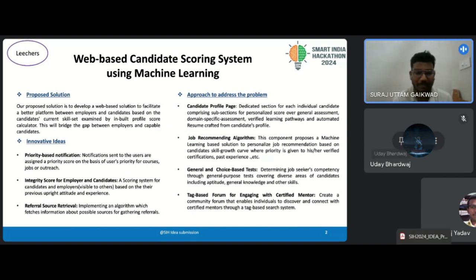Based upon the outcomes of these tests, we can train our machine learning model, which will suggest suitable jobs and courses. When a candidate has mastered a skill, we will target that candidate as a mentor. Now, this mentor can guide other mentees to upskill their performance.